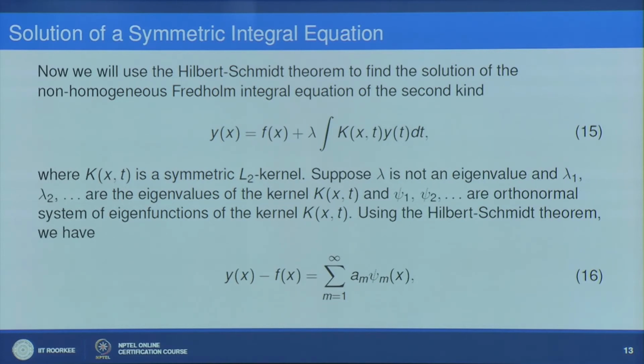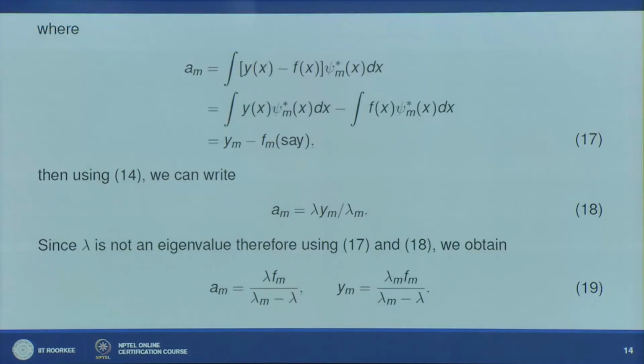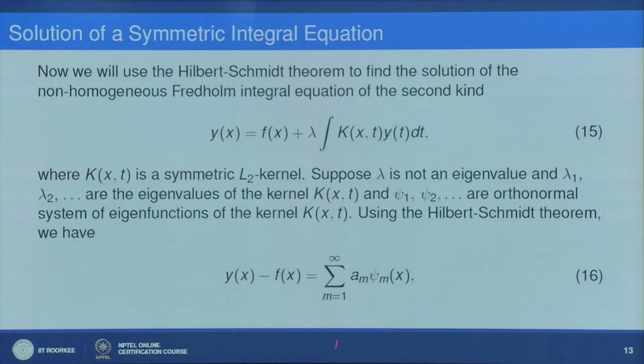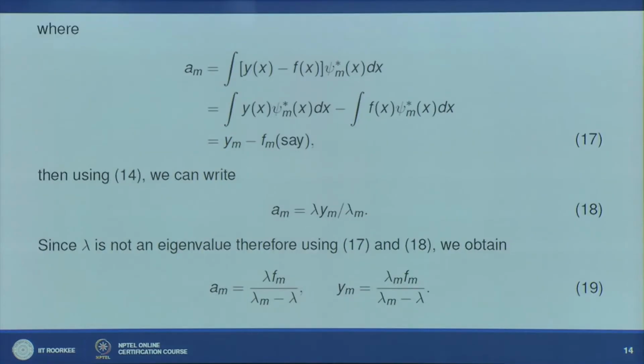This is by the Hilbert-Schmidt result. Here we try to find the Fourier coefficient, that is am. We know that am is nothing but the integral of y(x) minus f(x) times psi m star of x dx. So here the inner product is defined like this.